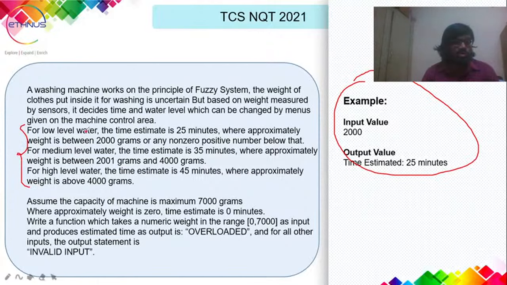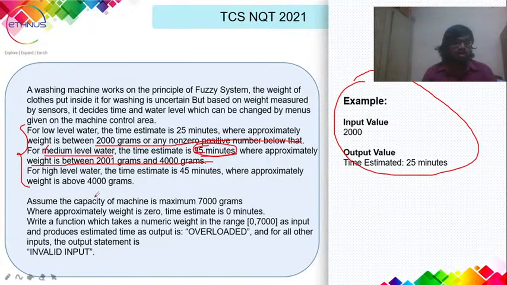For the low water level, the weight is between 2000 grams and any non-zero positive number. For the medium water level, the time estimate is 35 minutes, where the approximate weight is between 2001 grams and 4000 grams.